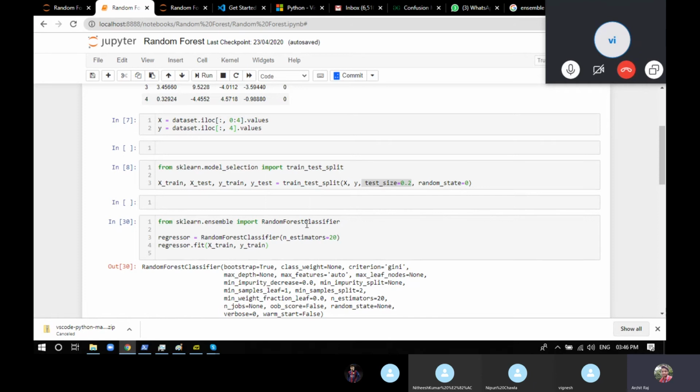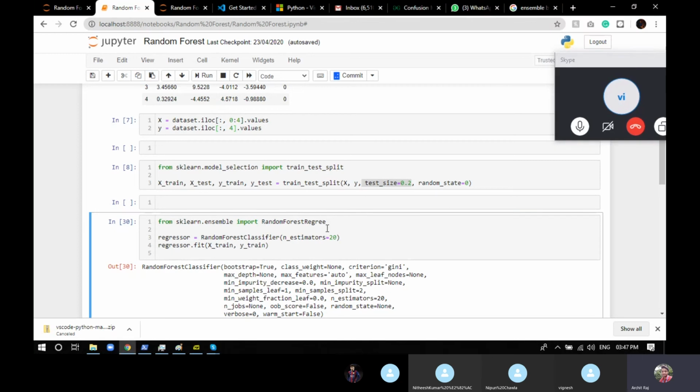So if you want to use a regression model, if you have continuous data and you want to use a random forest on it, you can easily do this. But instead of classifier, just write regressor here. Random forest regressor. Let me see what's the exact full form. So, RandomForestRegressor.